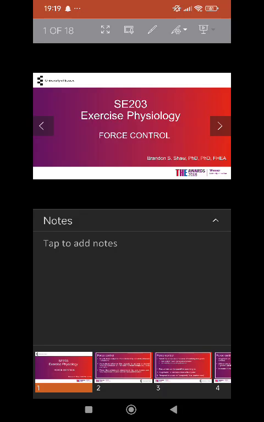Functional movement integration. Rehabilitation programs focus on integrating force control into functional movements relevant to daily activities or specific sports. Force control and training. Variety in training. Engaging in diverse training activities, known as cross-training, exposes the body to different force control requirements.